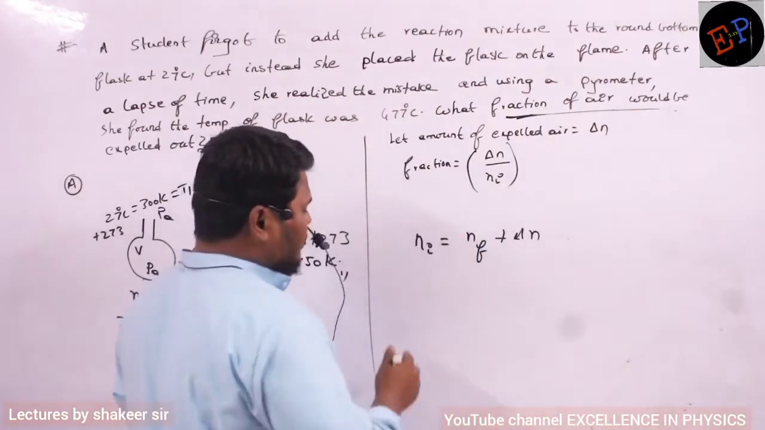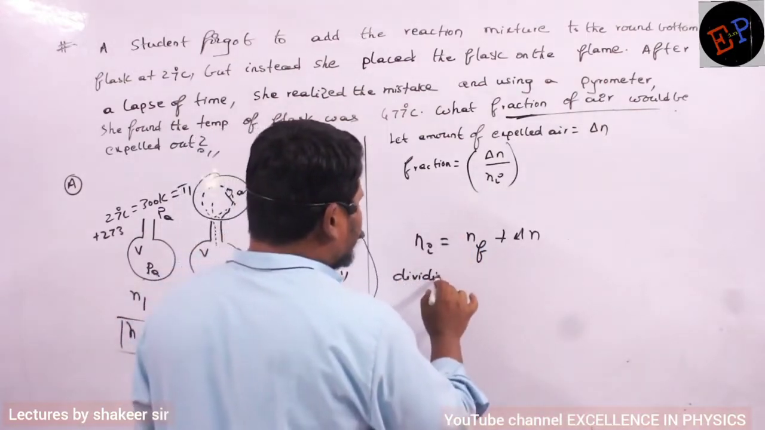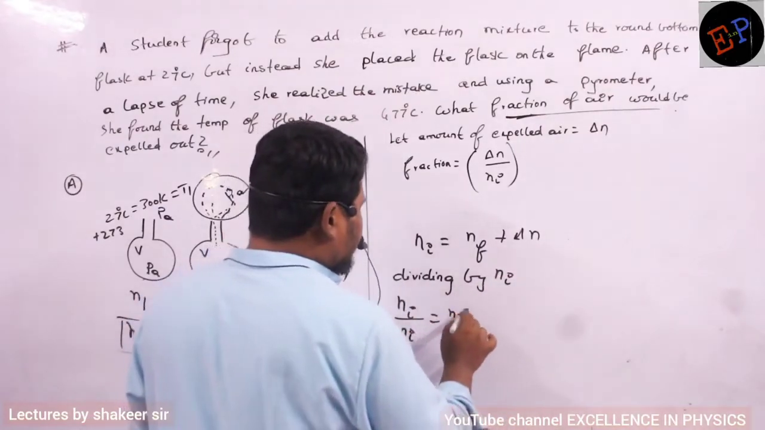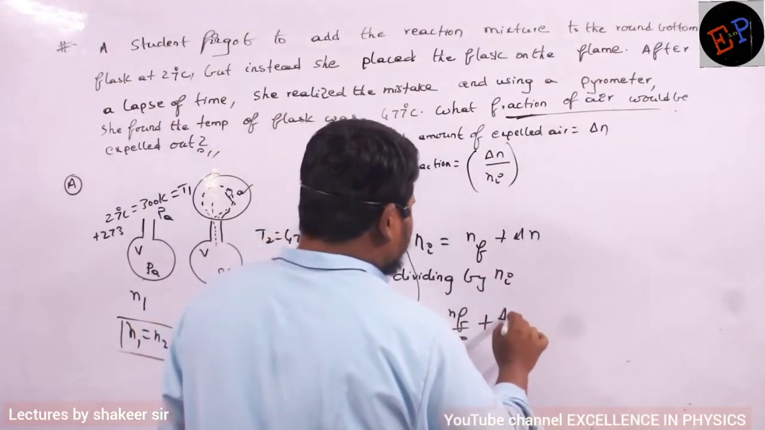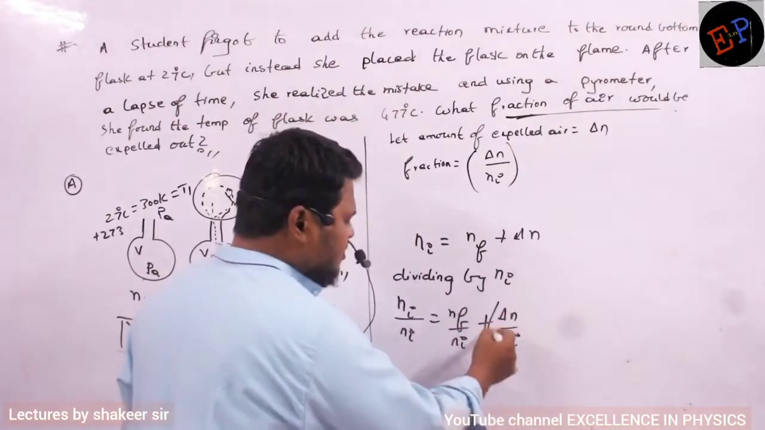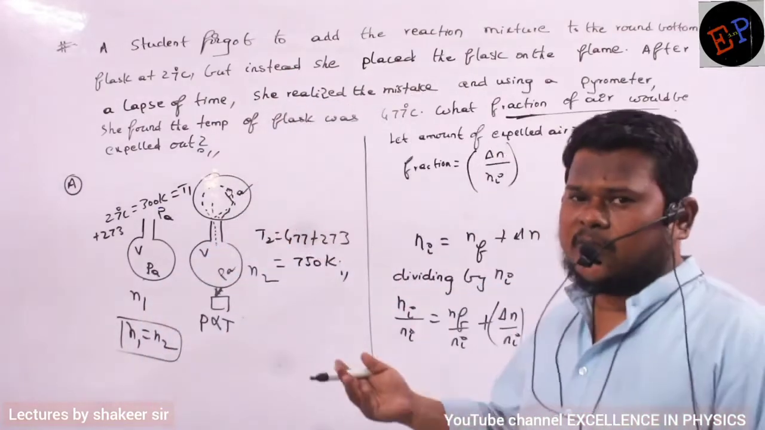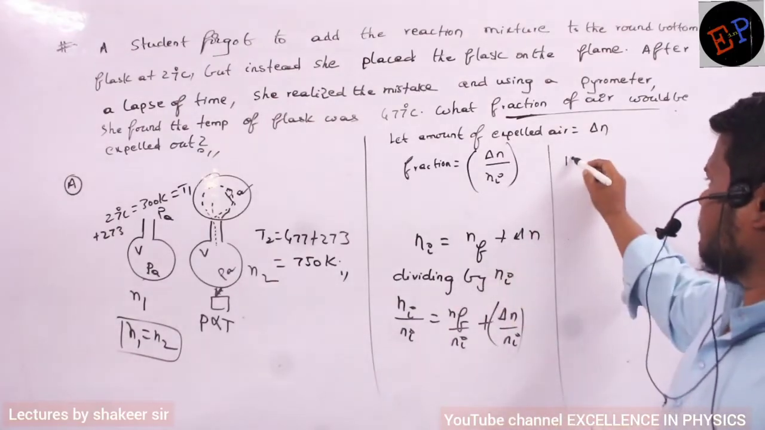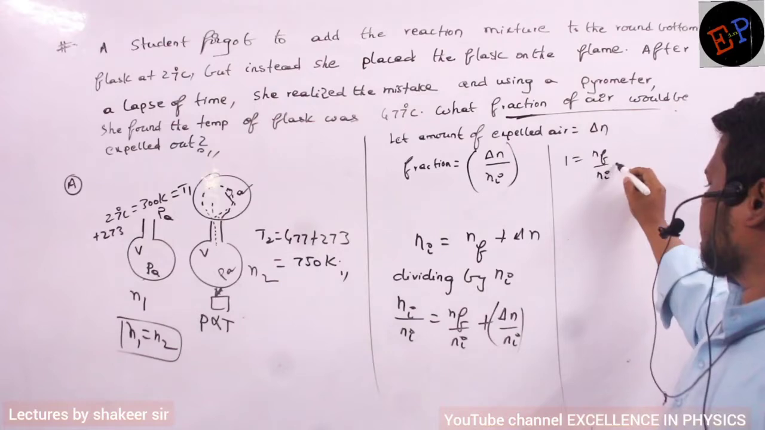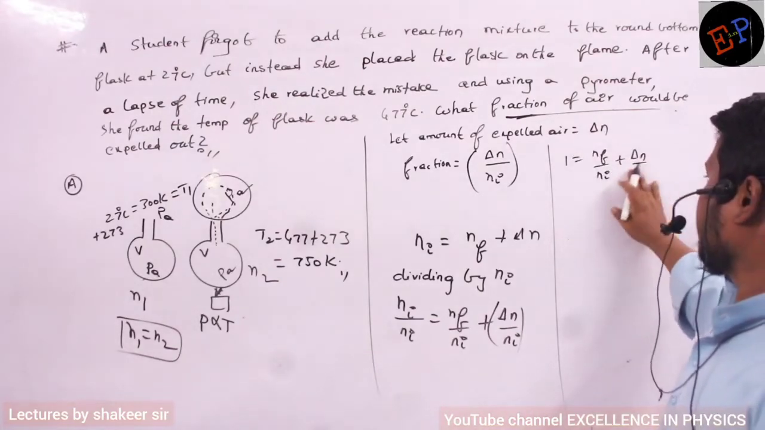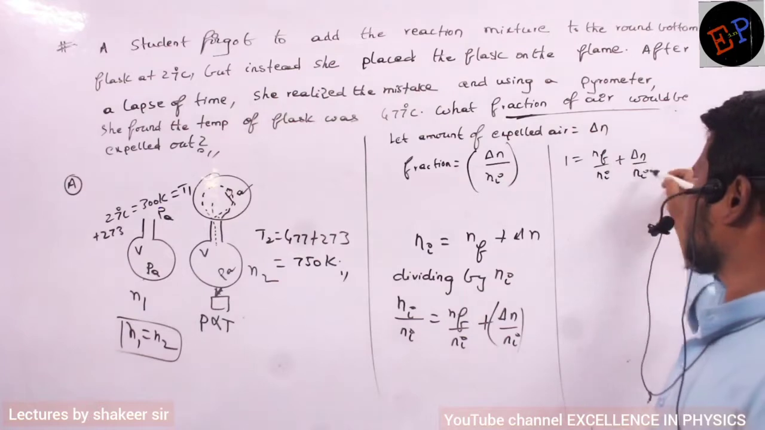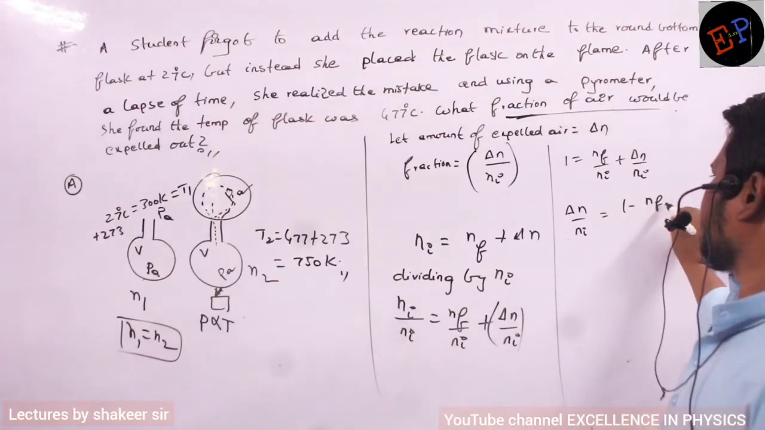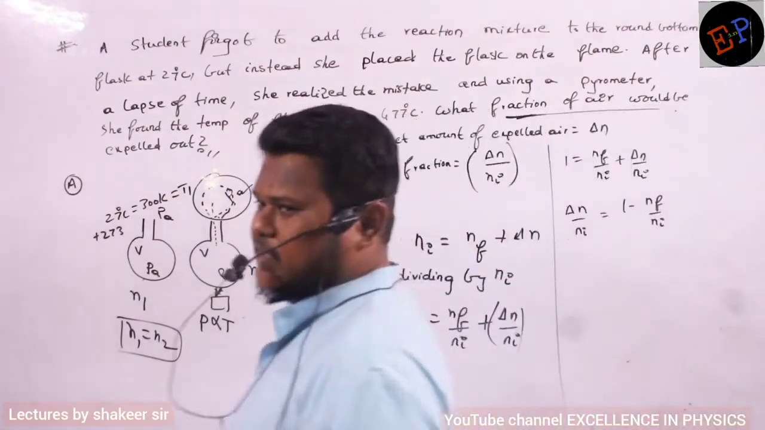Now delta N by Ni. So dividing everything by Ni, what will I get? Ni divided by Ni is equal to NF divided by Ni plus delta N divided by Ni. I can write like this. So I got the required equation. Whatever it may be, you have to get the required equation. That is our purpose. Now see, Ni by Ni is 1. So 1 is equal to NF divided by Ni plus delta N divided by Ni. I want this relation only, so do one thing: delta N divided by Ni is equal to 1 minus NF divided by Ni. I can write like this.